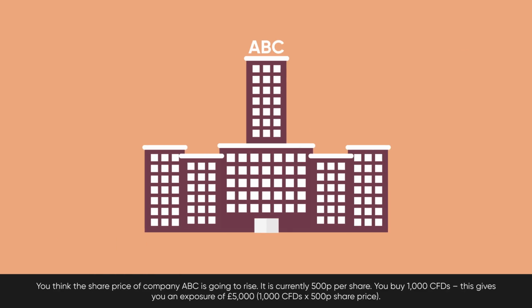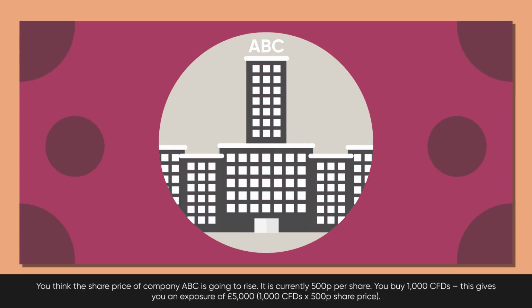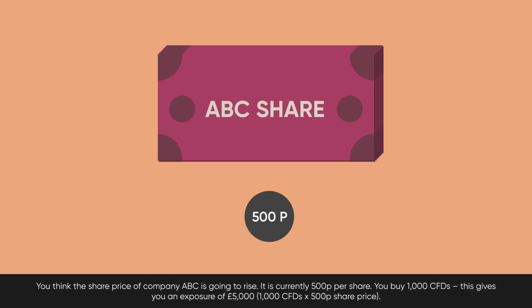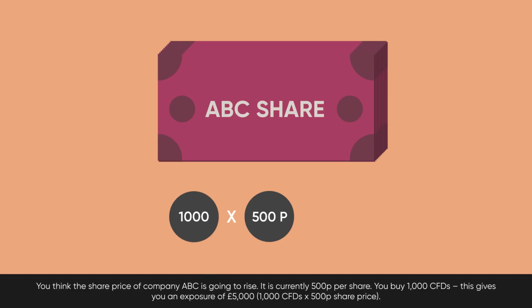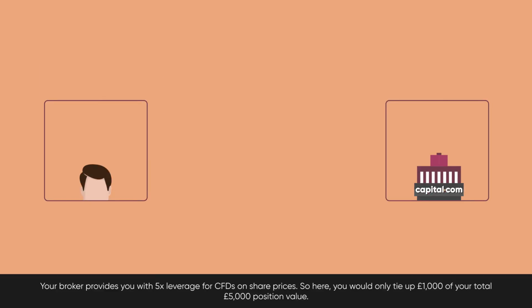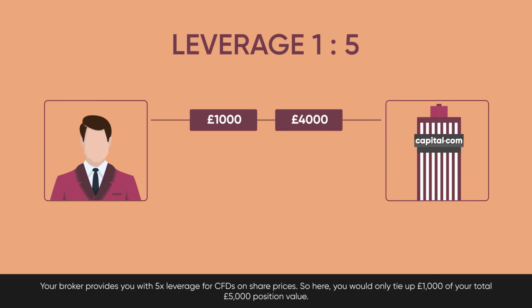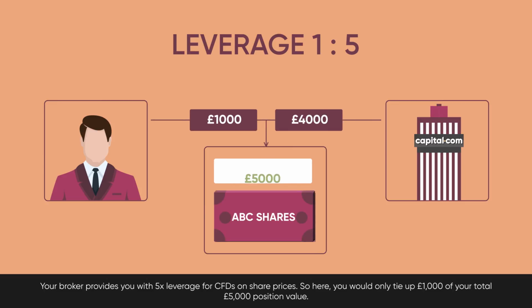You think the share price of company ABC is going to rise. It is currently £500 per share. You buy 1,000 CFDs. This gives you an exposure of £5,000: 1,000 CFDs times £500 share price. Your broker provides you with 5 times leverage for CFDs on share prices. So here, you would only tie up £1,000 of your total £5,000 position value.